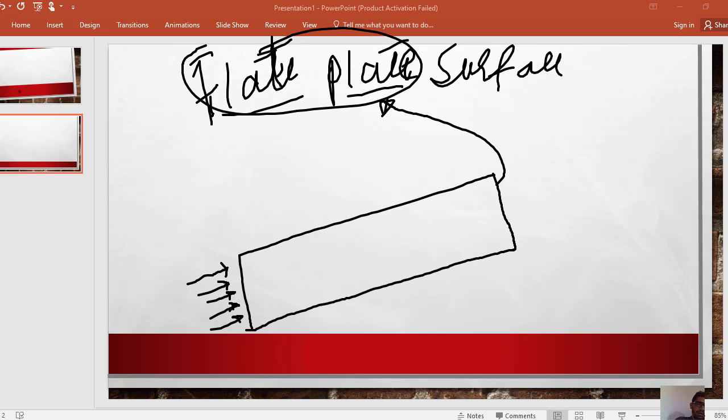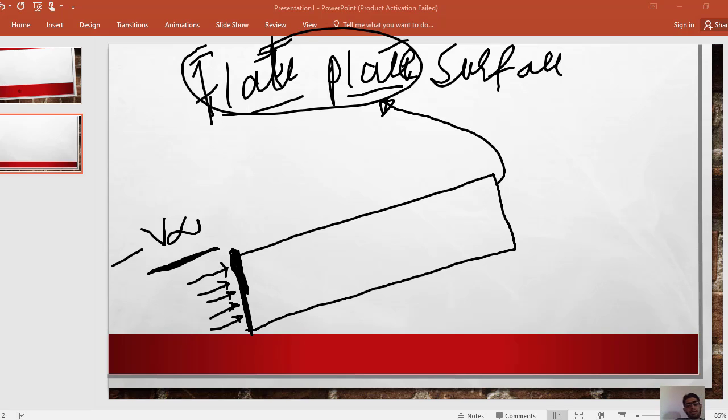At this position the velocity of water is called the free stream velocity, which is called v infinity. This is the maximum velocity of water. At this position, the velocity of water is constant, which is v infinity.